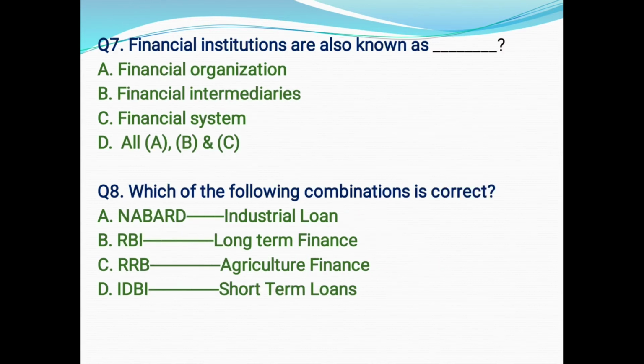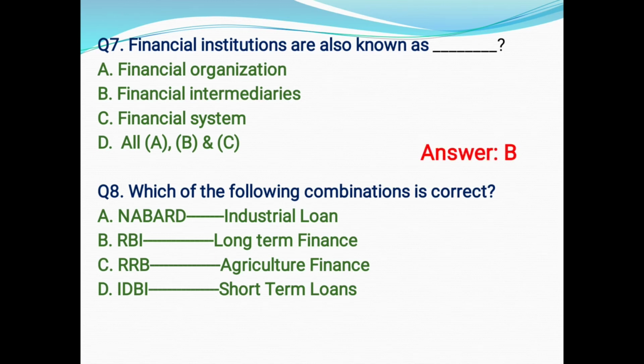Next question, number 7. Financial institutions are also known as what? So here the options are financial organization, financial intermediaries, financial system, all A, B and C. So here the correct option will be option B, that is financial intermediaries.